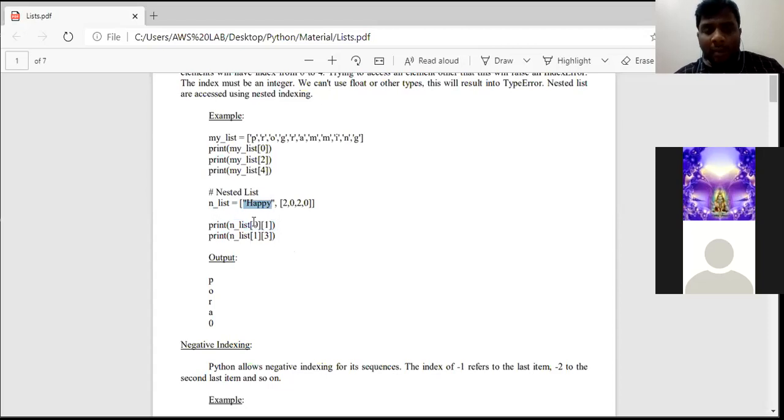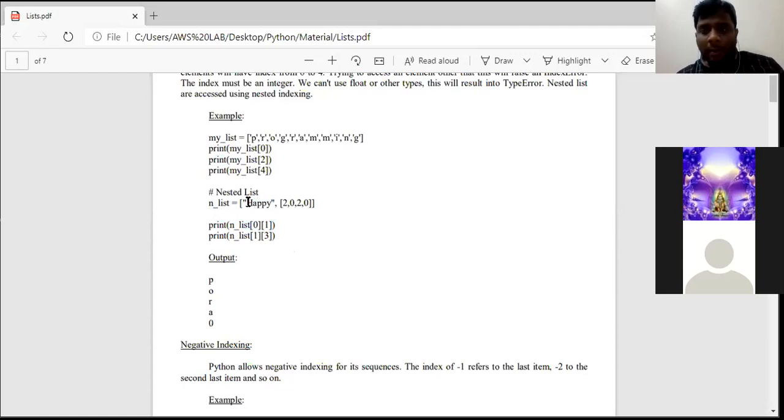In the 0th element also, I am asking the interpreter to print only the first index. So this is the 0th index, and in this 0th index, I am asking the interpreter to print the value of index 1. So what will be the value of index 1? This total thing will be in index 0. In this index 0, I am asking the interpreter to print the index value of 1. So A will be the output.